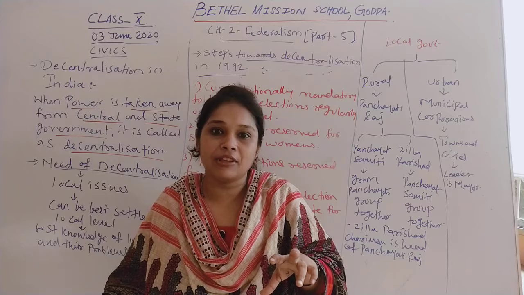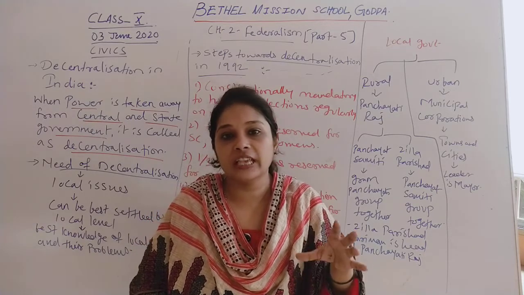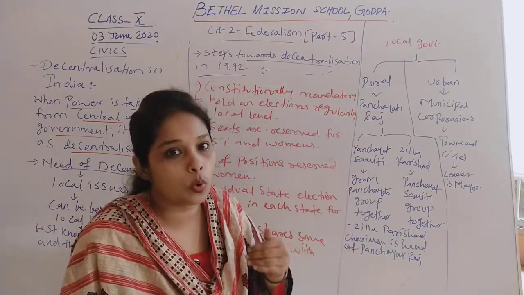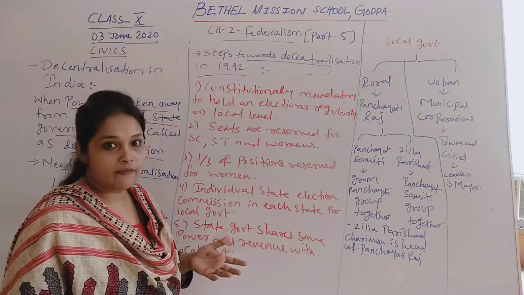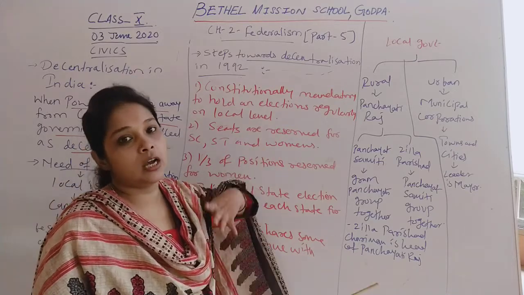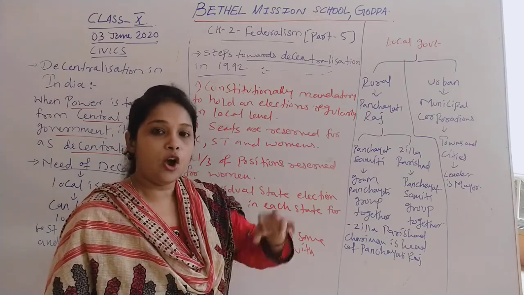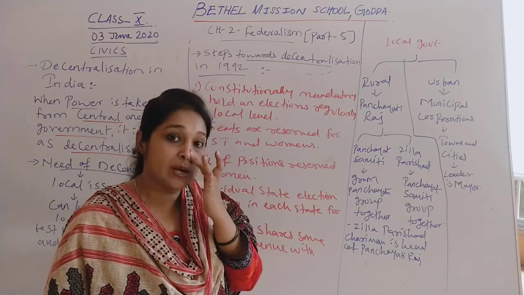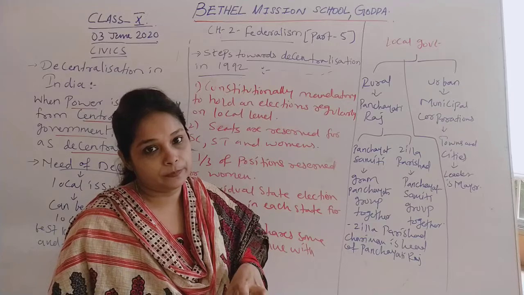For each state we have a State Election Commission, and that commission has the power to hold elections in local areas or for local government. Local government elections cannot be conducted on the central level. They are conducted on the state level. That is why the State Election Commission has the power to control that election.